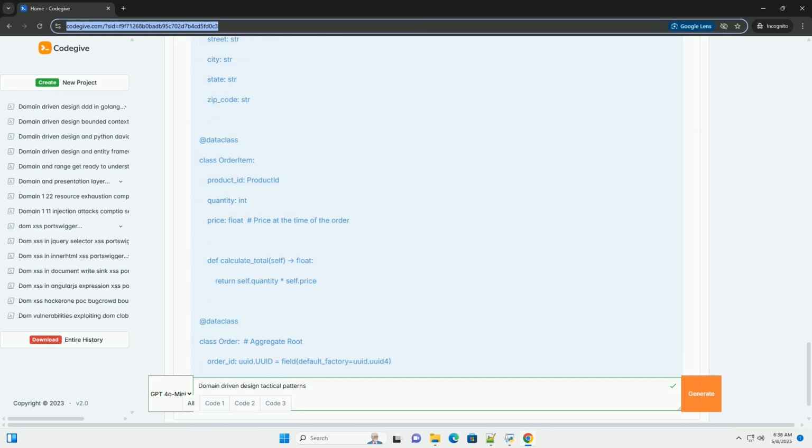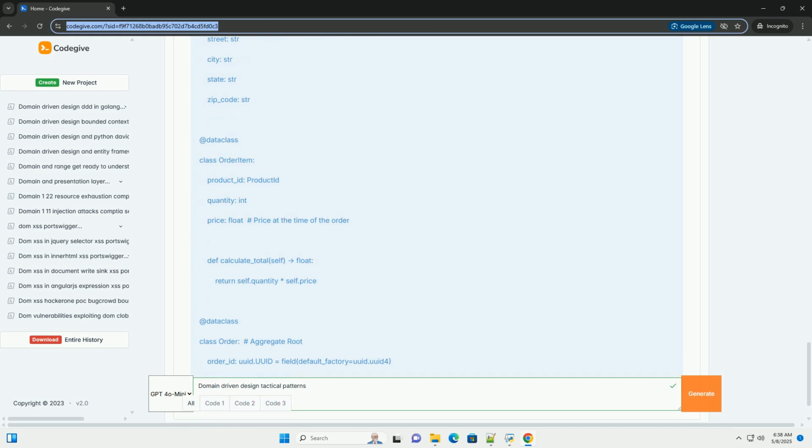Characteristics. No unique identifier. Immutable, typically. Once created, their attributes should not be changed. Equality is based on attribute values. Implementation. Address. Represents a postal address. It has attributes like street, city, state, and zip code. @dataclass(frozen=True) makes the Address class immutable.